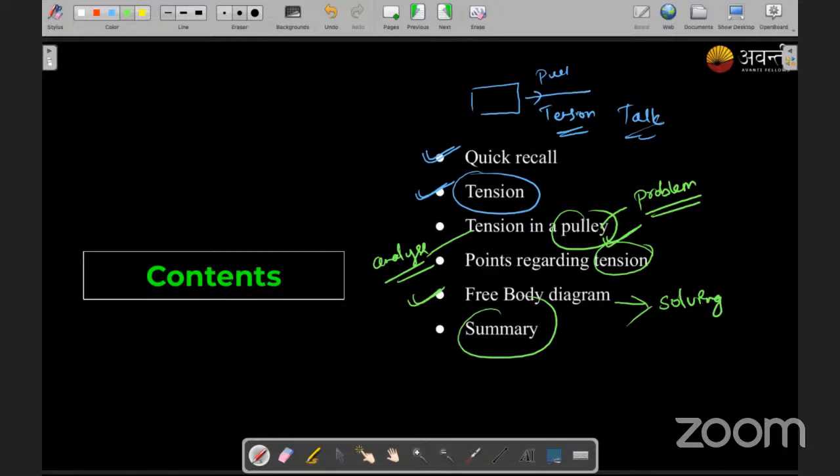Okay, then talking about what we studied in the last class. What we have studied in the last class.